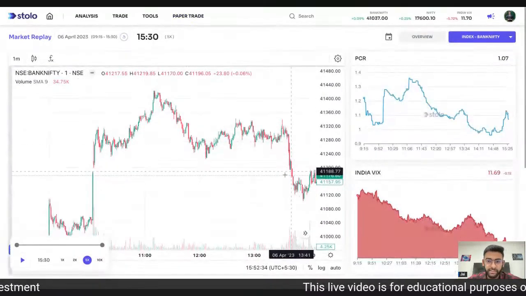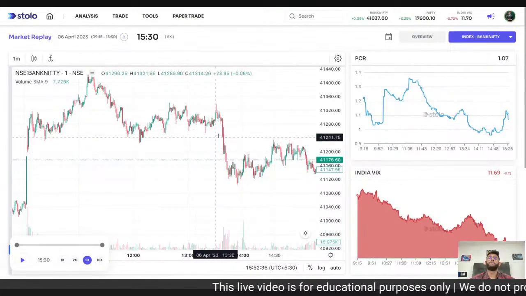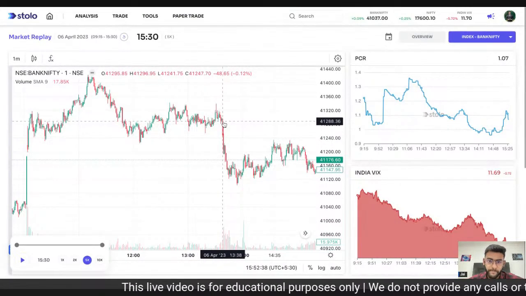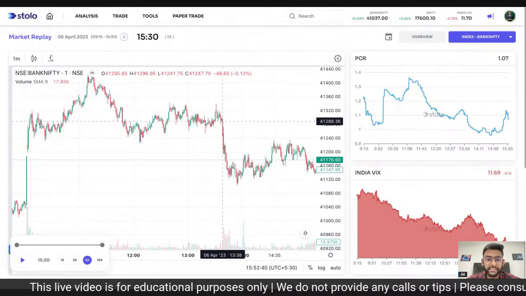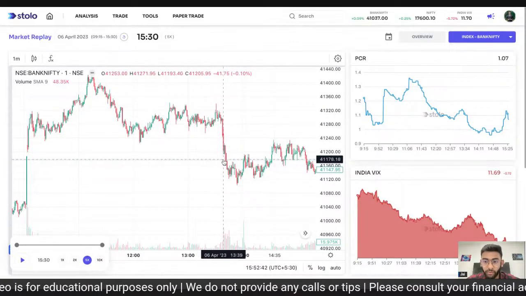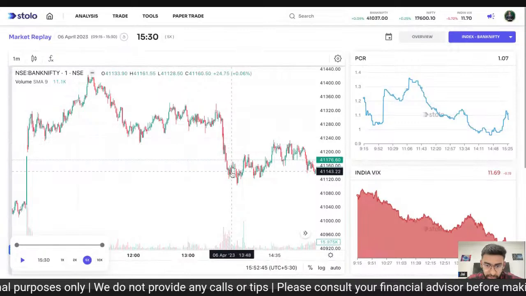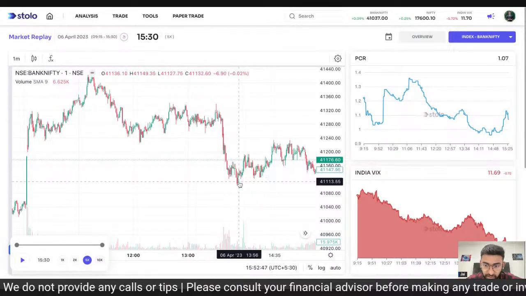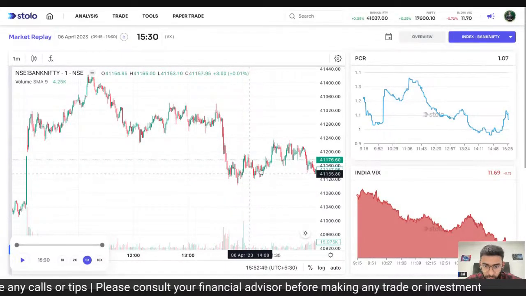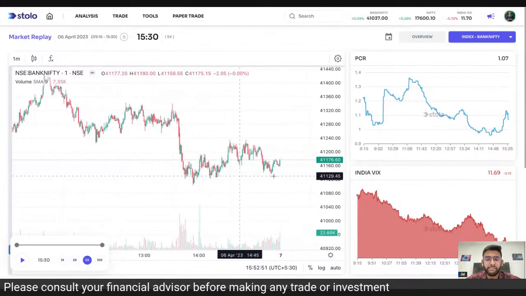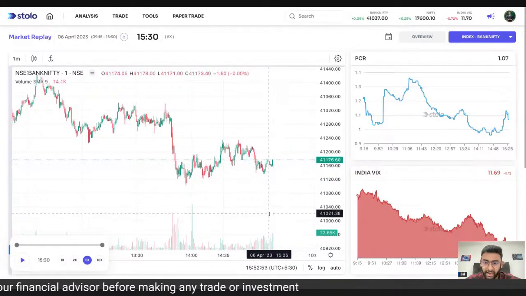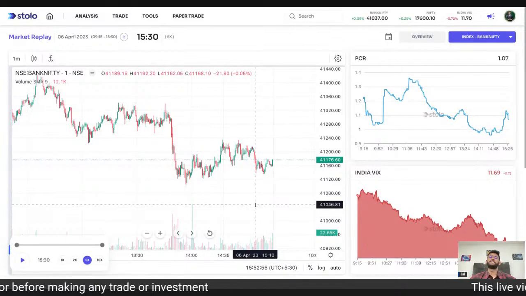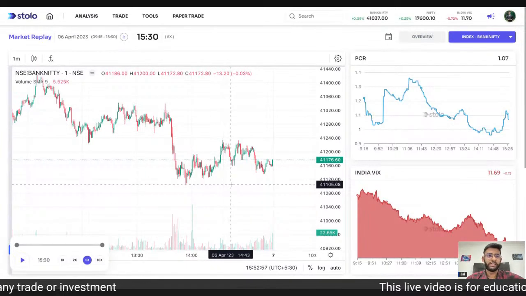Right after that is when we saw a small downfall, which again brought the max pain to around 41,100, right? So that should have been the max pain here. It was playing around, and since then we saw it go sideways and end at 41,176. So this was the complete market today.